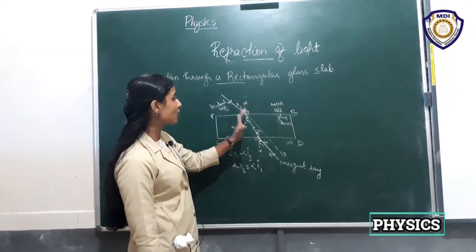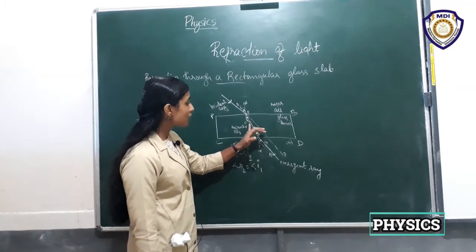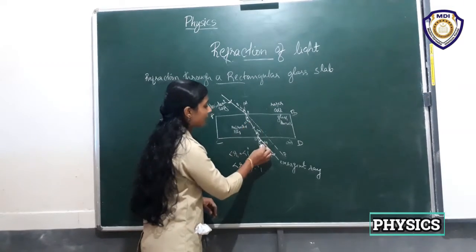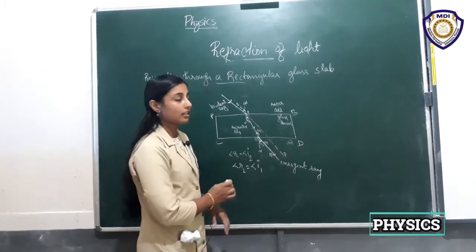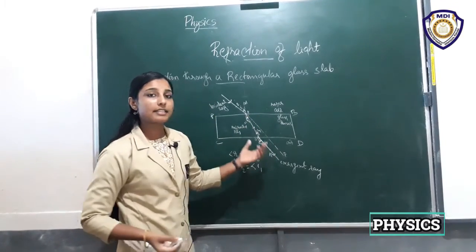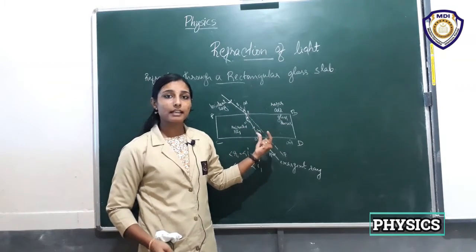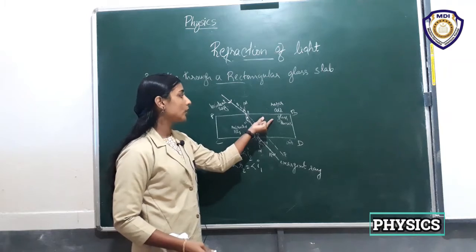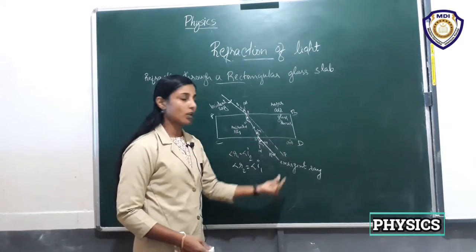That means the extent of bending of light, here it is bent up to this and here it is bent up to this, is similar in both cases, from rarer to denser and also denser to rarer.